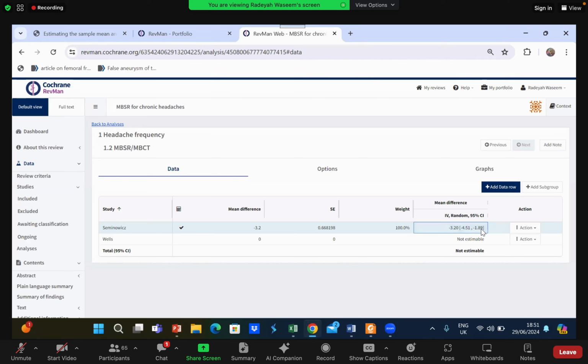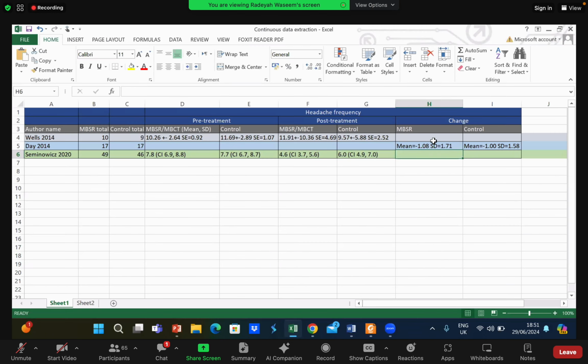You can copy this value for the forest plot. We will just copy it in our Excel sheet. Let me just show it to them. We will copy this value, minus 3.20, minus 4.51, minus 1.89, right? We will copy this value in our Excel sheet over here. This was for the MBSR group for this study.